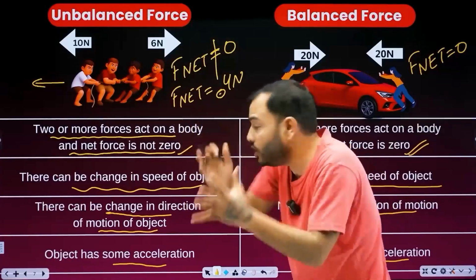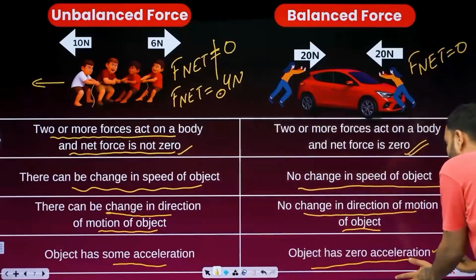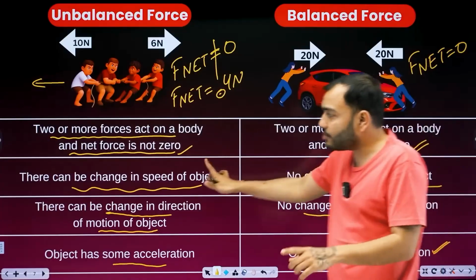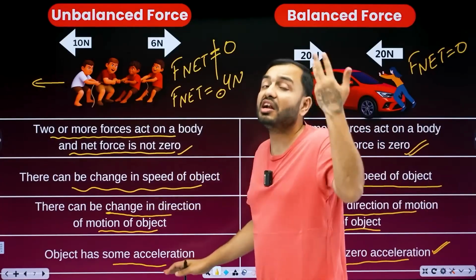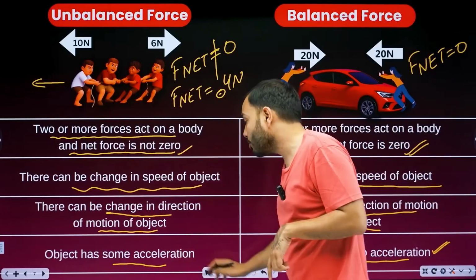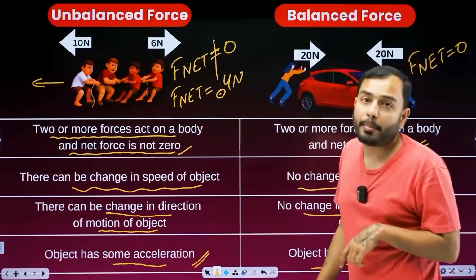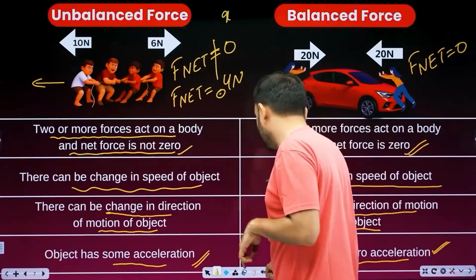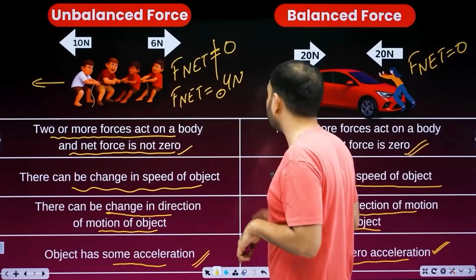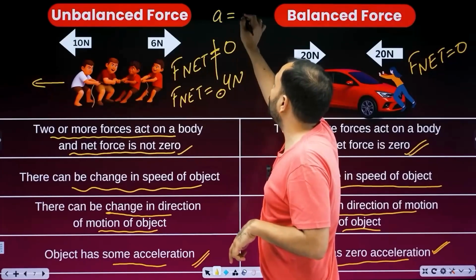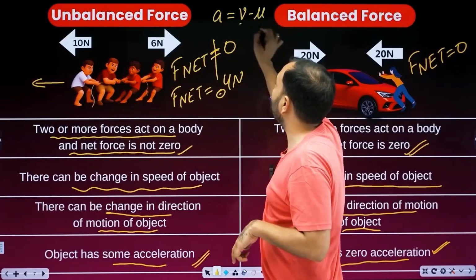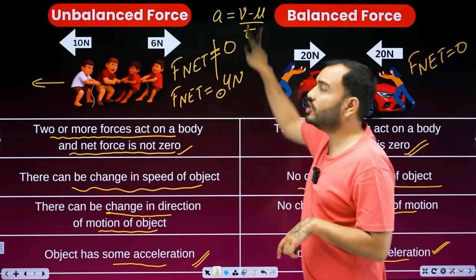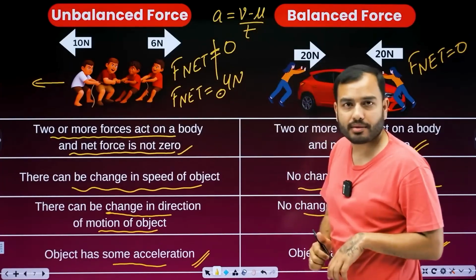If velocity doesn't change, then how much is the acceleration? Zero. In the other case, either the speed will change or the direction, that is, velocity changes. And if velocity changes, then what will happen? Acceleration. Revise acceleration a little. A is equal to, do you remember? In the last chapter I taught you, A is equal to V minus U divided by T. Change in velocity upon time.